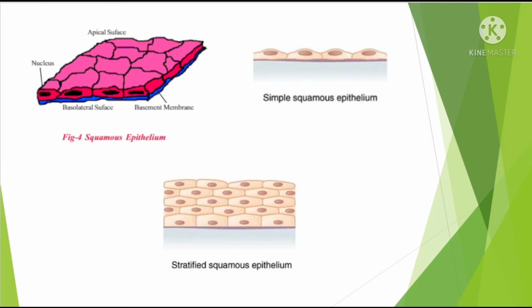What is stratified squamous epithelium tissue? The cells are arranged in many layers. Observe carefully. This is stratified squamous epithelium tissue. They are arranged in many layers. Carefully observe these 3 pictures, ma.